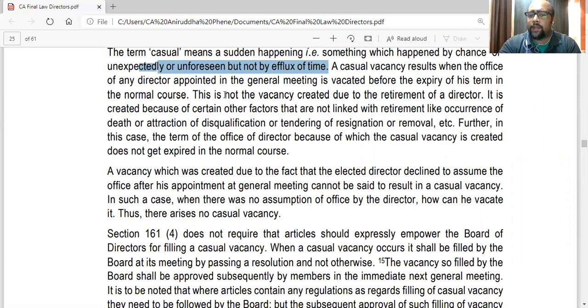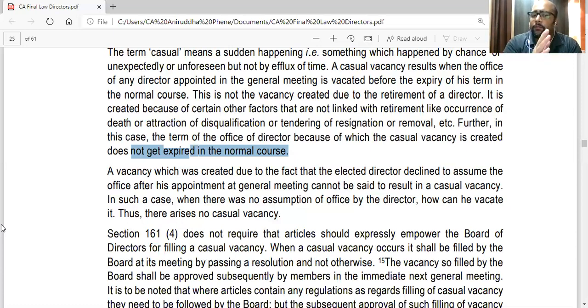This is not a vacancy created due to retirement of the director. It is created because of certain other factors that are not linked with retirement, like occurrence of death, incurring of disqualification. So if a director is disqualified, he has to vacate anyways. Tendering of resignation or removal. He was removed also by the shareholders. He was removed before his term, or he resigned, or he became disabled. Further, in this case, the term of the office of the director, because of which the casual vacancy is created, does not get expired in the normal course. So in all these cases, the term is not getting expired due to normal reasons.